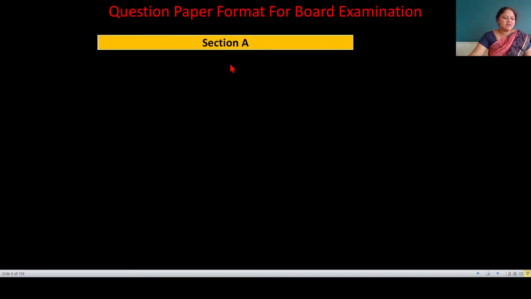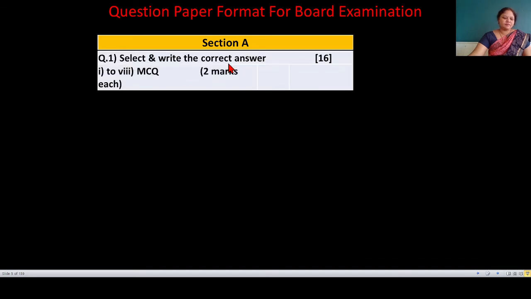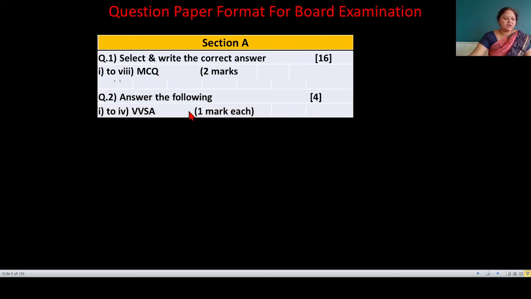Section A contains 2 questions. First is objective question. There are 8 MCQ of 2 marks each. And the second question is very short answer type question of 1 marks each.